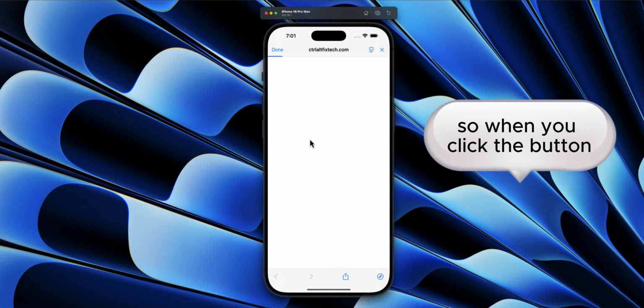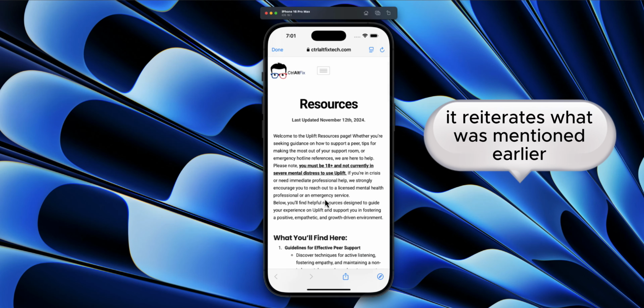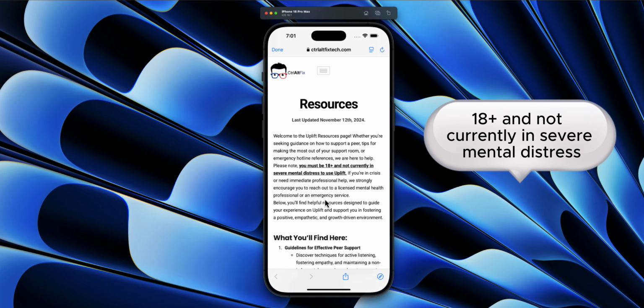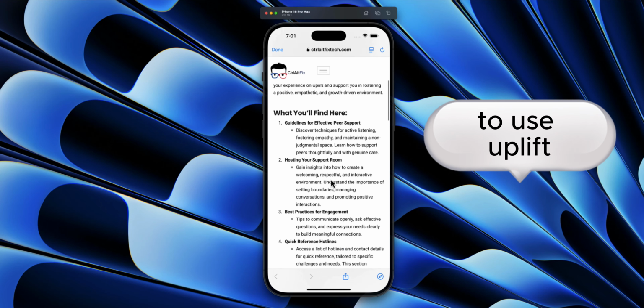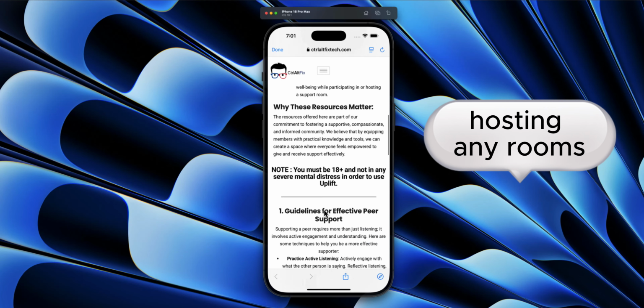When you click the button, it should load up the resources. And of course, it activates what I mentioned earlier, the 18+ and not currently in severe mental distress requirement to use Uplift. You'll find the guidelines to effective peer support and hosting the rooms.